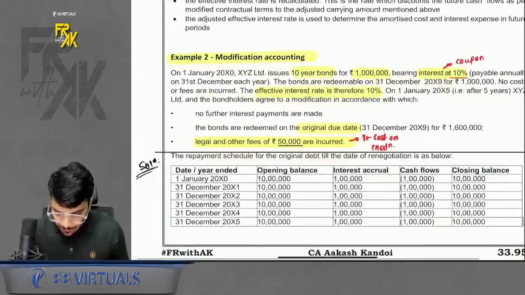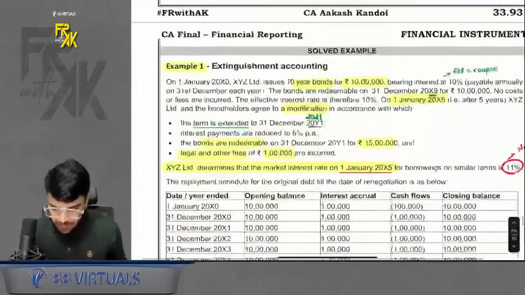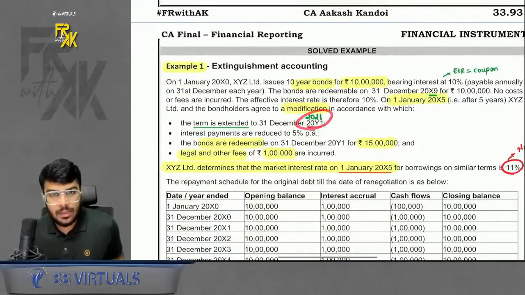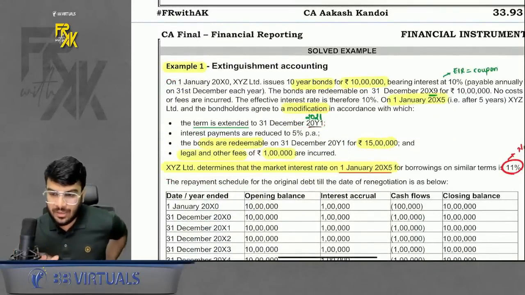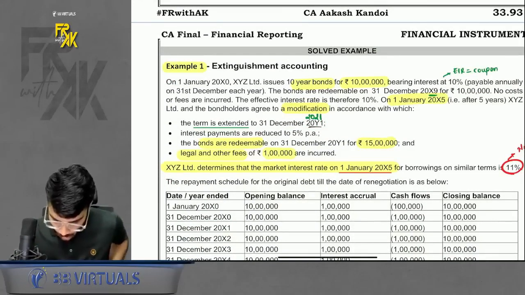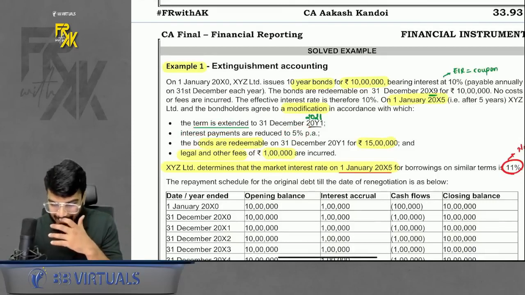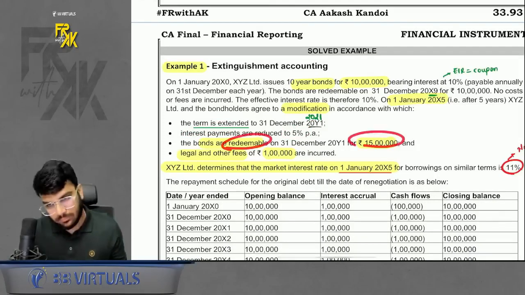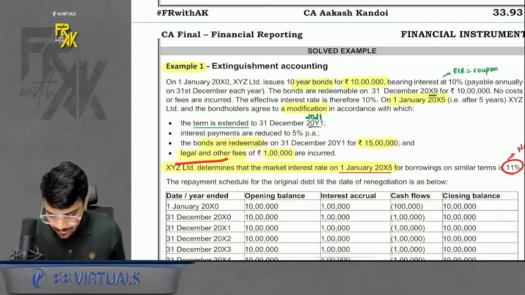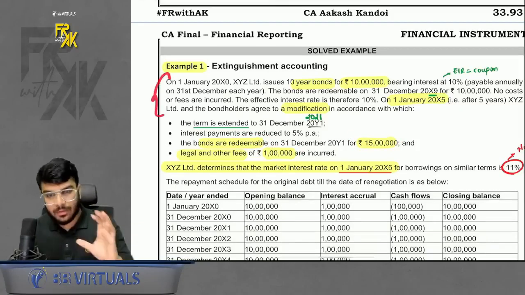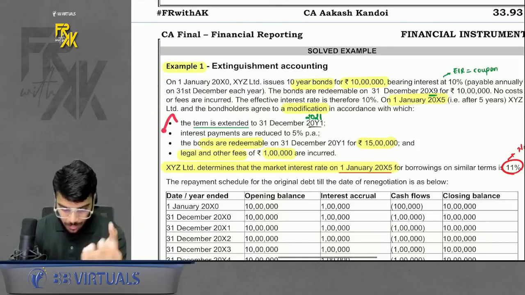We also have one more example, example number 1, which was very similar to example number 2. The only difference is here the term is extended. In the previous question, the term was not extended. Here the term is also extended. Okay, interest payments are not waived off, they are reduced to 5%. Okay, the bonds are redeemable at 15 lakhs and there is a TC of 1 lakh. TC means transaction cost. Okay, so the initial part of the question is the same, only the modified part is different.